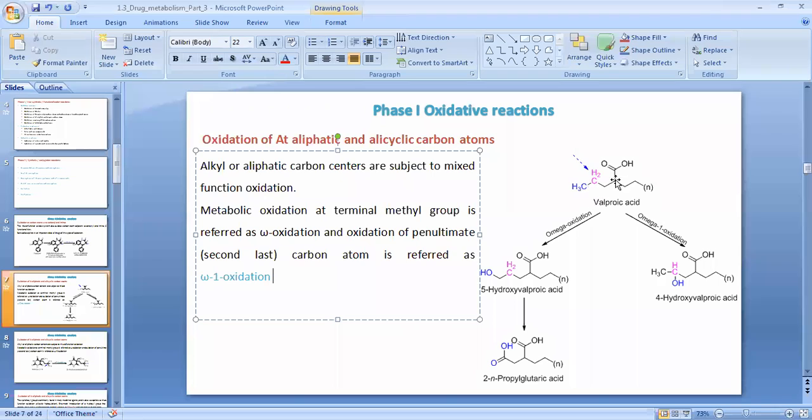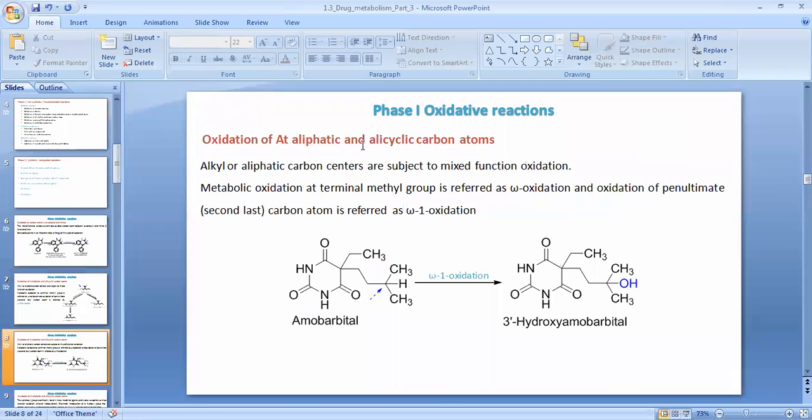And when the neighboring carbon atom of the terminal carbon atom is oxidized, then it is known as omega 1 oxidation. Now the next step is oxidation at aliphatic and alicyclic carbon atoms. Second case, when the terminal carbon atom is oxidized. First we have taken an example of valproic acid.